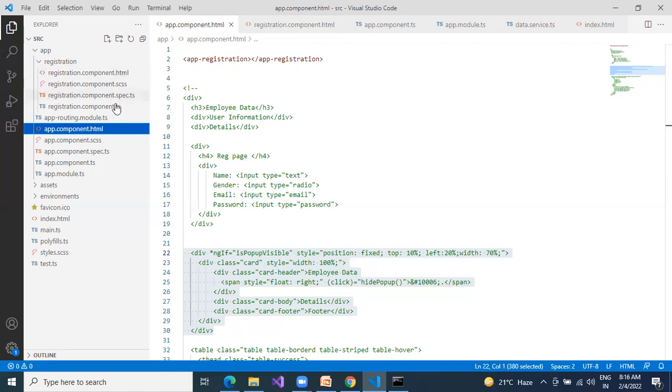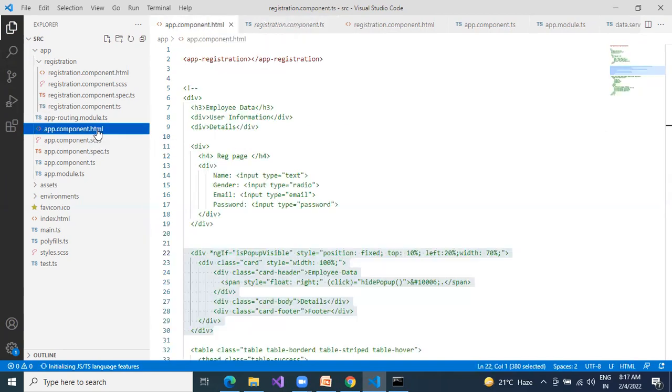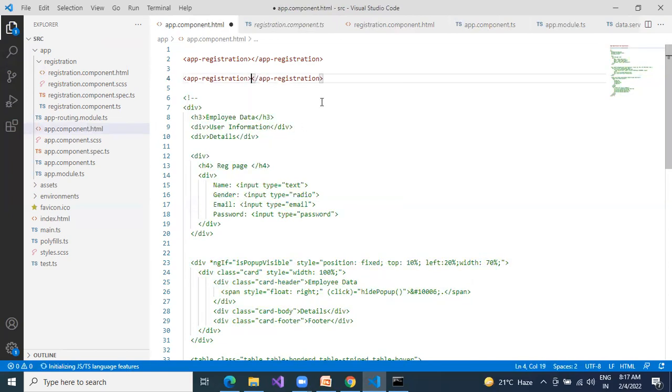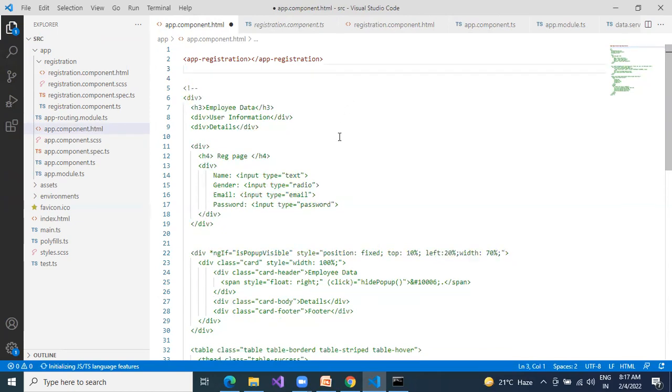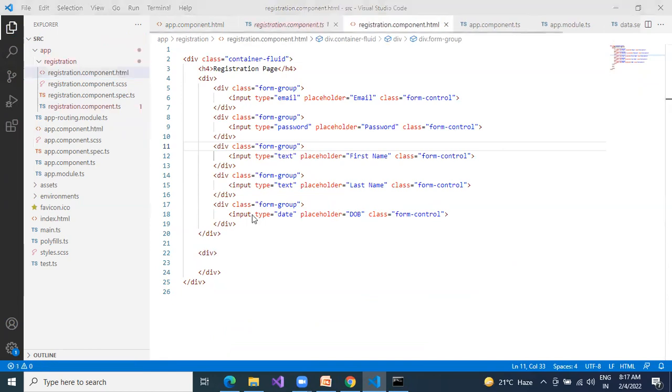I need to create a component and I need to go to the component.ts file. Where you need to go? Here. This is your HTML element, because in HTML you will call only the HTML element. Simply copy this one. Got it? Any confusion as of now? Let me know. Go to your HTML, less than symbol, greater than symbol. Done it. Okay, our registration page is ready. And what we have seen in yesterday's session, simply going to your HTML page, we created 1, 2, 3, 4, 5 controls. Okay, I'm giving you 1 more minute. Anybody having confusion up to here?